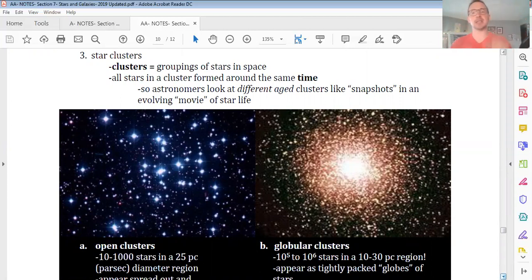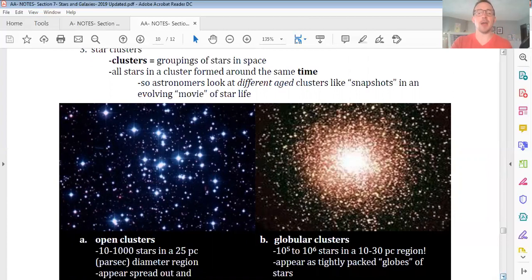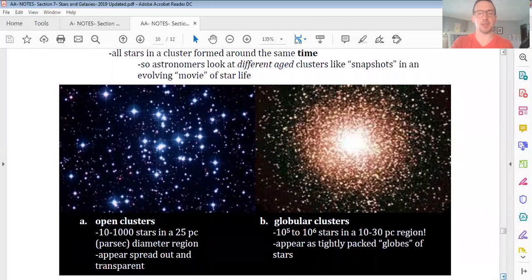So instead of just getting snapshots at far different places in a star's life, astronomers know that most stars within a star cluster will be more or less the same age. So then by comparing star clusters of different ages, they can tell how these stars are evolving. And so we have two main types of star clusters. I've got some great textbook examples of both.